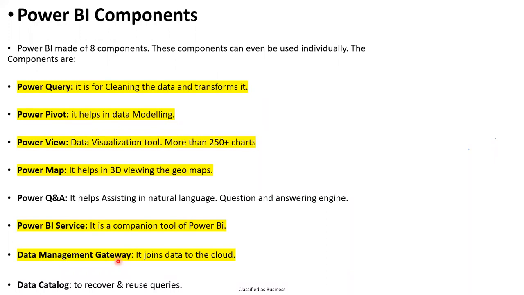In the demo, I will show you all the things, I mean where the Power Query Editor, Power Pivot, Power View, Power Map, and Power BI Service are as well. So these are the main important components in Power BI which we discussed. The Query Editor, Power Query Editor, and Power Pivot, the highlighted ones, are very important, along with Power View, Power Map, and Power BI Service. And the Data Gateway is for scheduling the reports and joining the data.